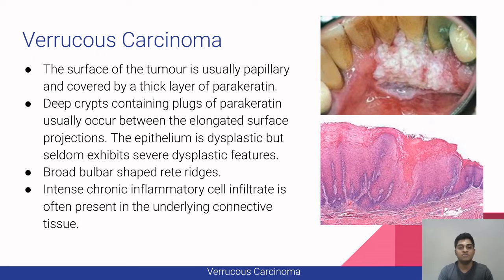Then the epithelium is dysplastic, but seldom exhibits severe dysplastic features. It also has broad bulbous rete-ridges. You can see here, they are quite broad. Then there is an intense chronic inflammatory cell infiltrate, which is often present in the underlying connective tissue.